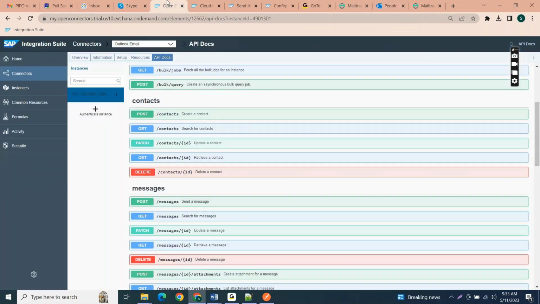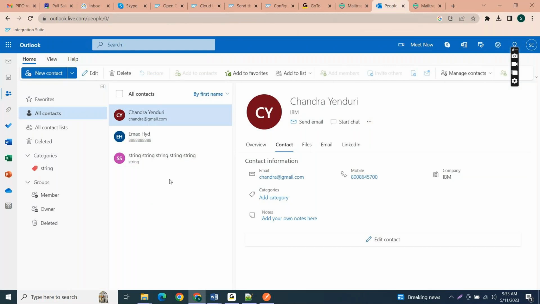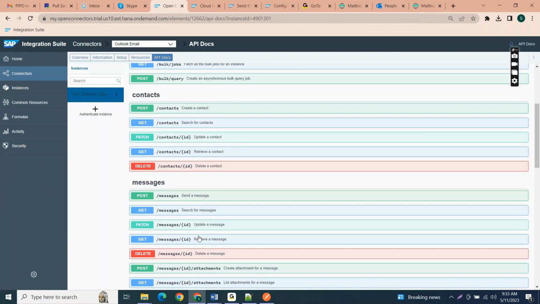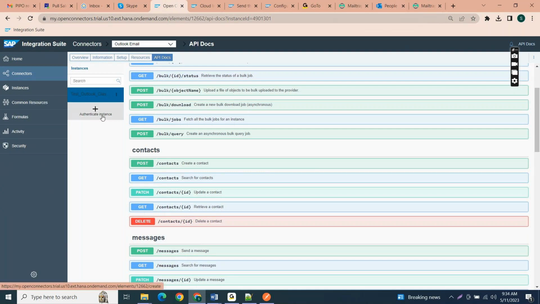The advantage of open connectors is that without them, I have to spend more time connecting with Outlook. I have to fetch all the services provided by Outlook, get the OAuth authentications, get the APIs, and work out how to connect. That might take more time. SAP provides default configuration of all the APIs, and we can directly connect just by using the authenticate instance option. This is clear, right?